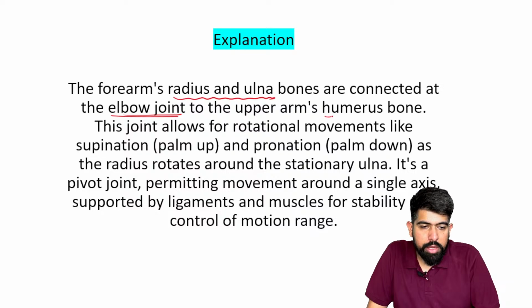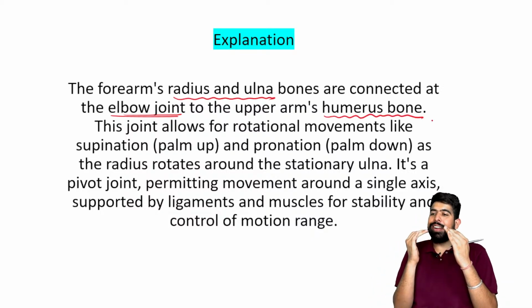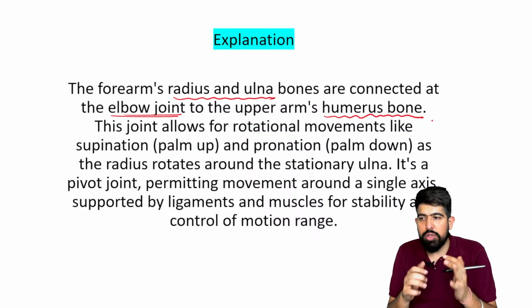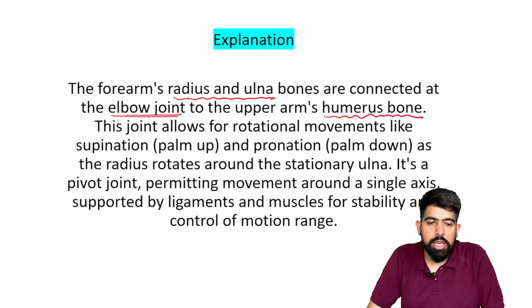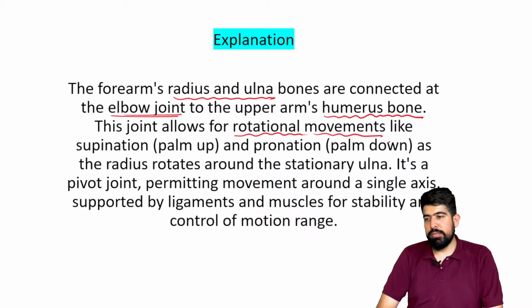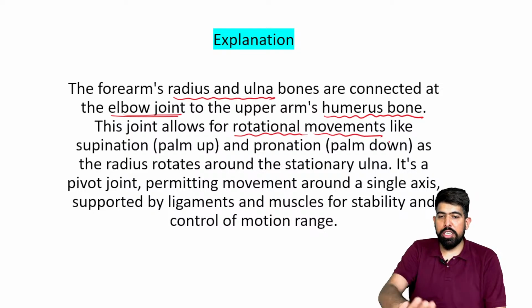At the upper arm, which is the humerus bone. So radius and ulna will be getting attached in the elbow joint to your humerus bone. And this joint follows the rotational movements, like supination and pronation. Supination, pronation.